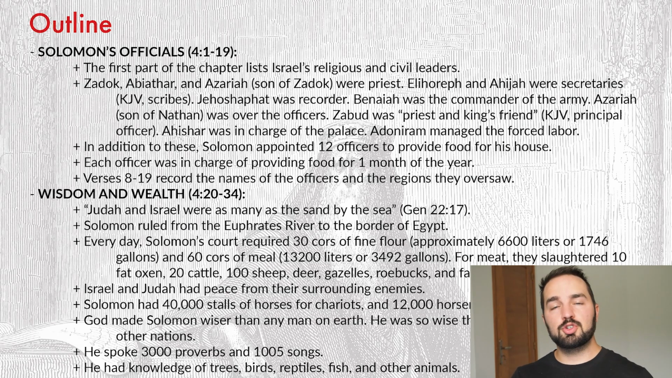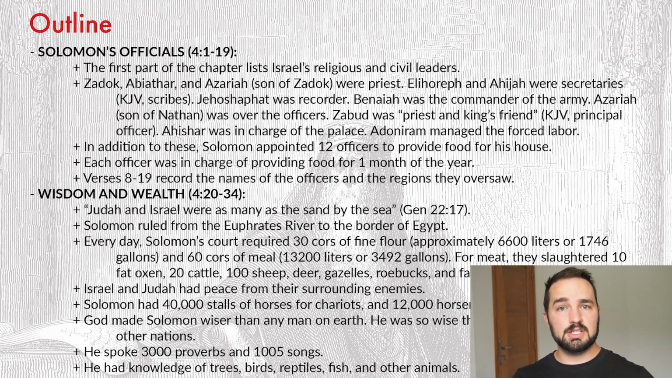Now let's move over to page number 2 to our outline section. Just 2 sections under the outline today. The first one, verses 1 through 19, Solomon's officials. So the first part of the chapter lists Israel and Judah's religious and civil officials. We saw something similar during the reign of David, but here we have it again now that Solomon is on the throne. And I'll just read these for you.